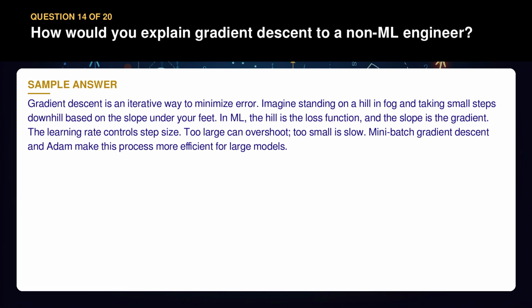Imagine standing on a hill in fog and taking small steps downhill based on the slope under your feet. In ML, the hill is the loss function, and the slope is the gradient. The learning rate controls step size. Too large can overshoot, too small is slow. Mini-batch gradient descent and Adam make this process more efficient for large models.